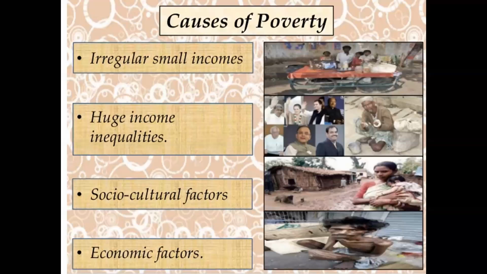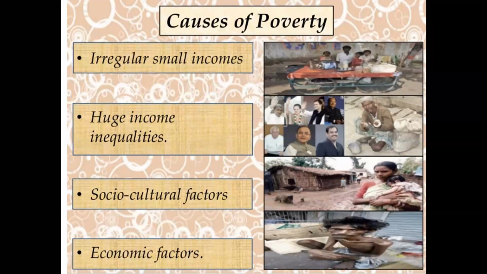Lack of skilled labor. Students, we also know we also discussed in the last chapter human resources and skilled labor. So in our country, there is a lack of skilled labor. Industries also need skilled workers, but in our country there is a lack of skilled labor, a lack of skilled education. Of course, at present, the Indian government is also changing the education pattern. So this is the need of our society. So this is another reason of poverty.